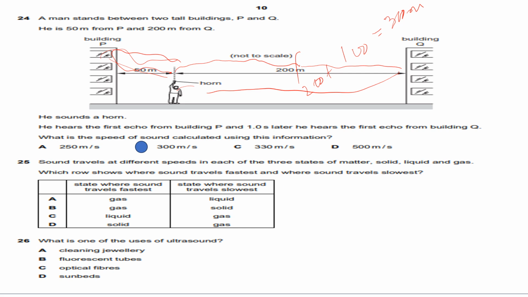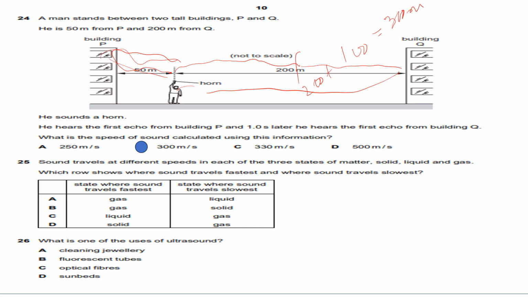Sound travels at different speeds in each of the three states of matter: solid, liquid, and gas. Which row shows where sound travels faster and where sound travels slower? State where sound travels fastest: A. Gas. State where sound travels slowest.